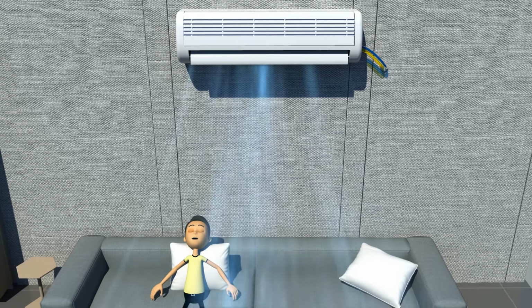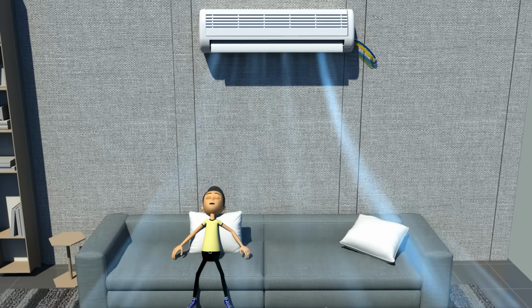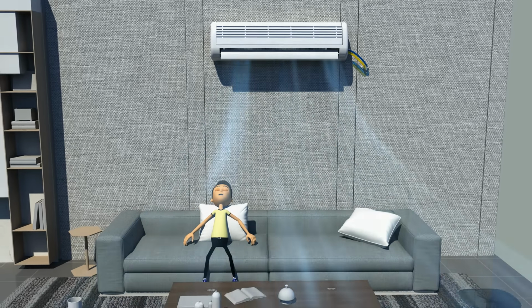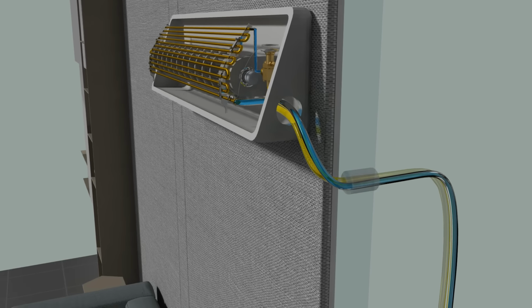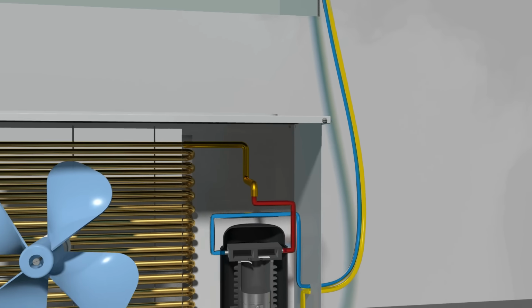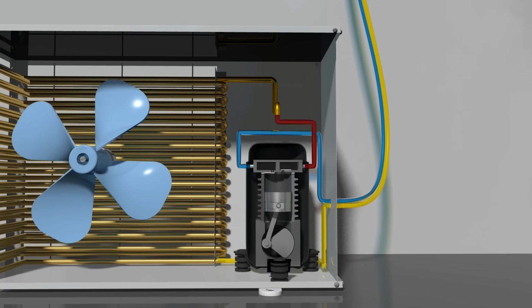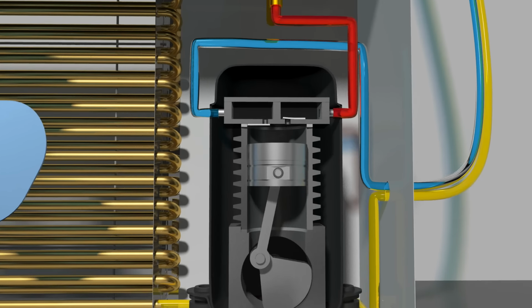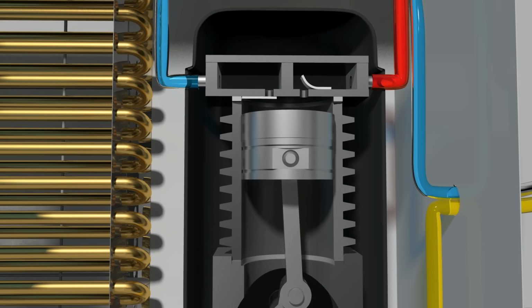Now, let's dive deeper into the functions of each mechanical component of an air conditioner. In the evaporator, refrigerant loses heat and is evaporated as gas into the compressor. When a piston compresses the gas refrigerant, its pressure rises, and so does its temperature.